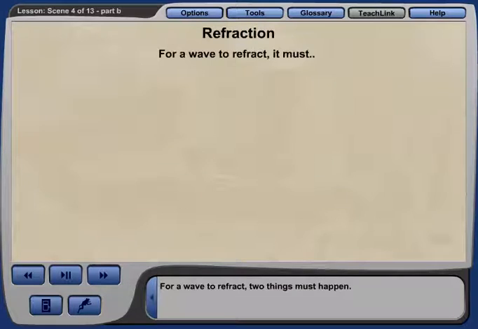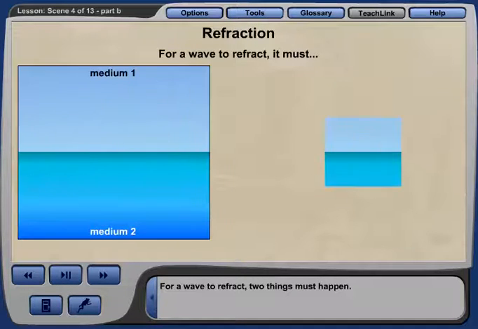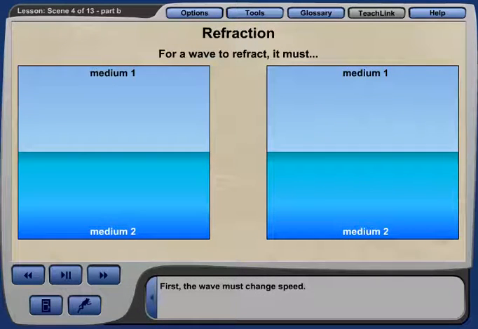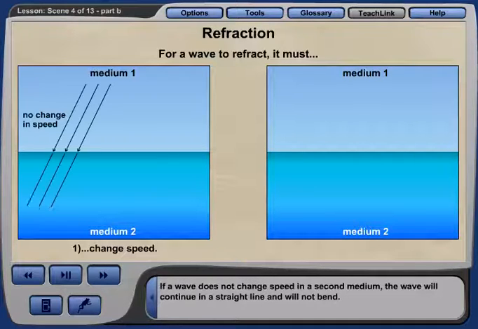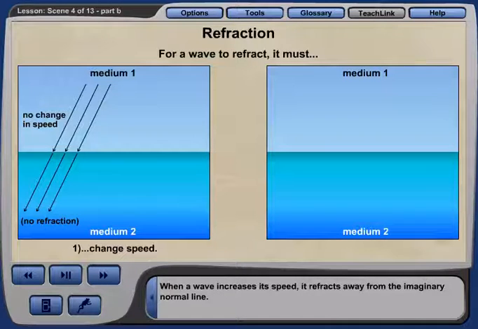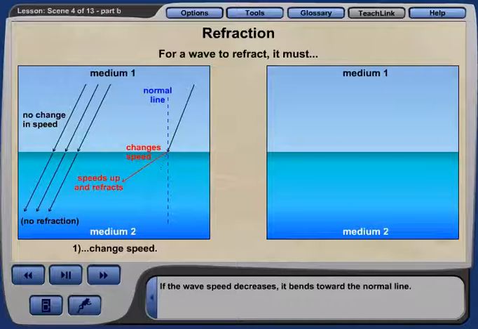For a wave to refract, two things must happen. First, the wave must change speed. If a wave does not change speed in a second medium, the wave will continue in a straight line and will not bend. When a wave increases its speed, it refracts away from the imaginary normal line. If the wave speed decreases, it bends toward the normal line.